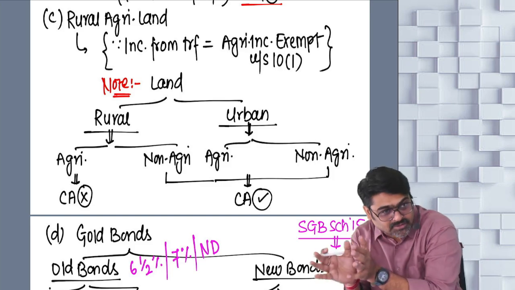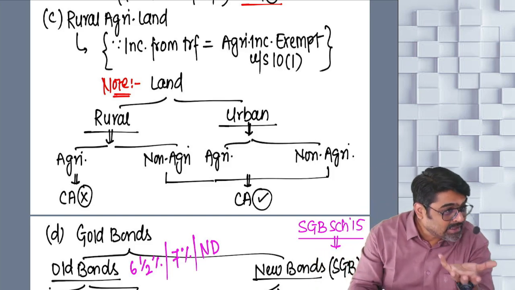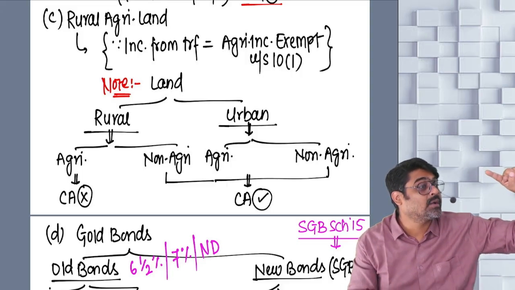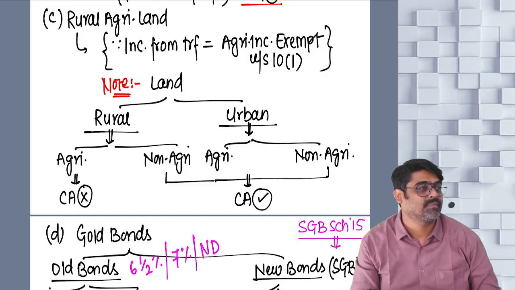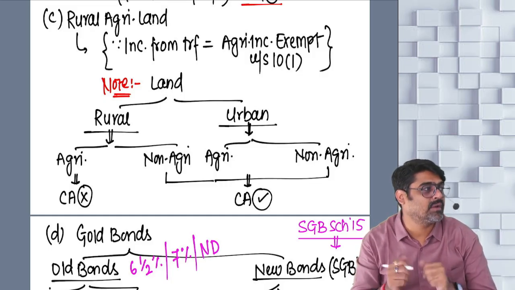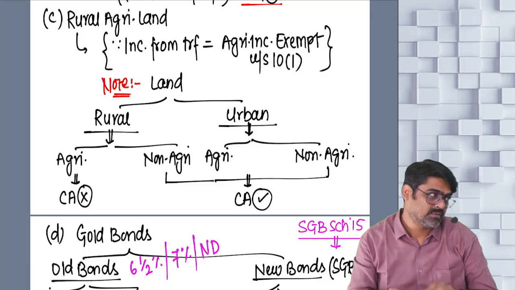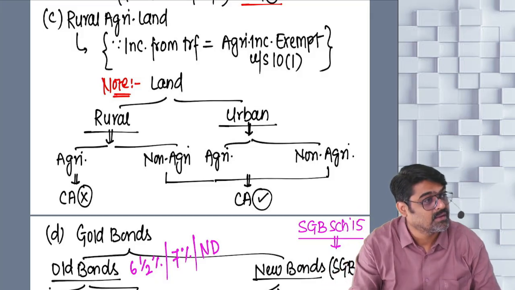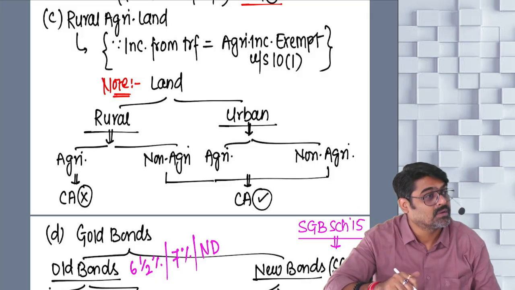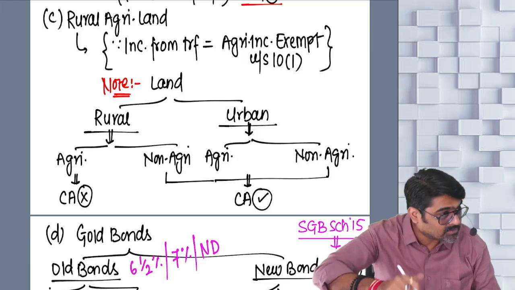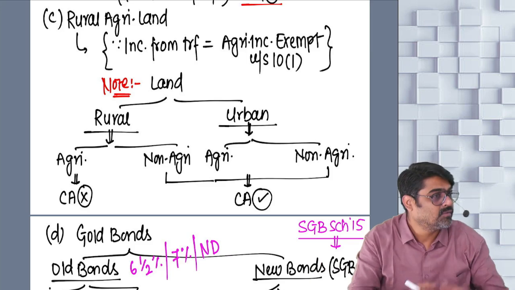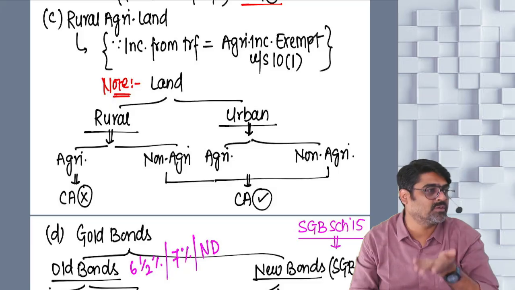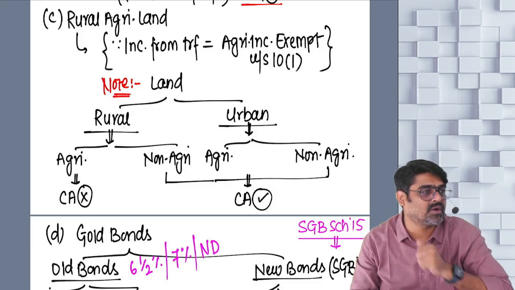It is excluded because the income arising on transfer of this asset, they want to treat as what? Agricultural income. And if it is not excluded, what will happen? It is a capital asset. The income arising will be taxable as what? Capital gain. But we don't want to charge this amount under any of the heads. We want to exempt this amount. So how will this be exempt? We have covered all the assets in the definition of capital asset. By mistake, this rural agricultural land is also an asset. It is also covered in the definition of capital asset.